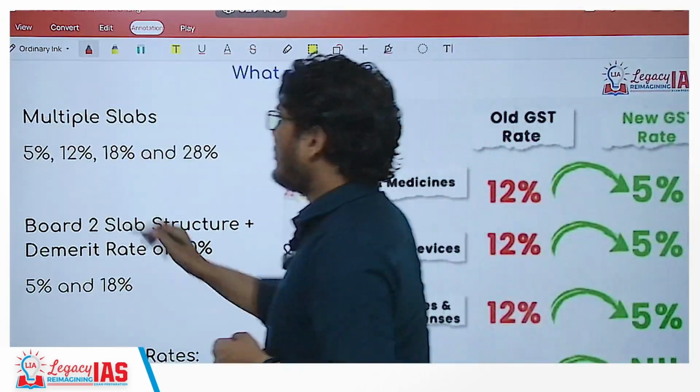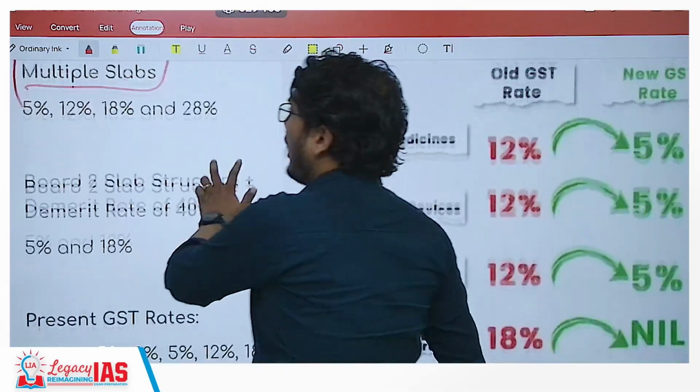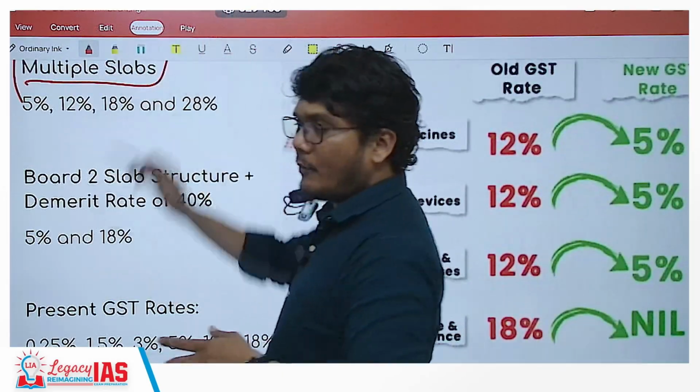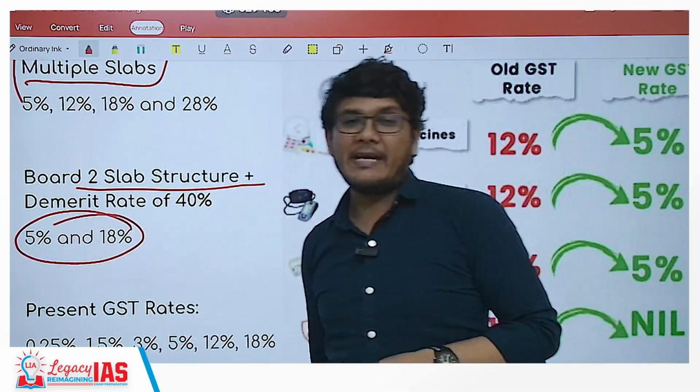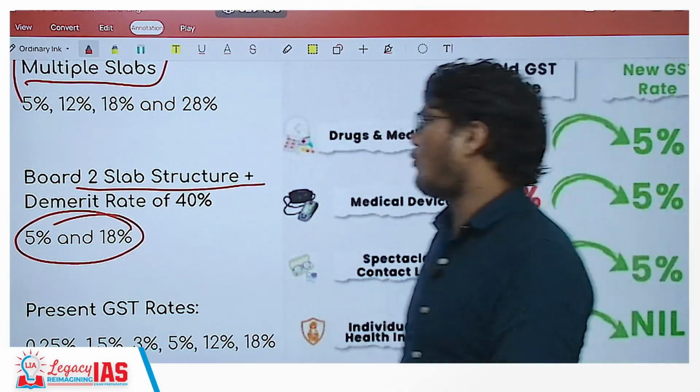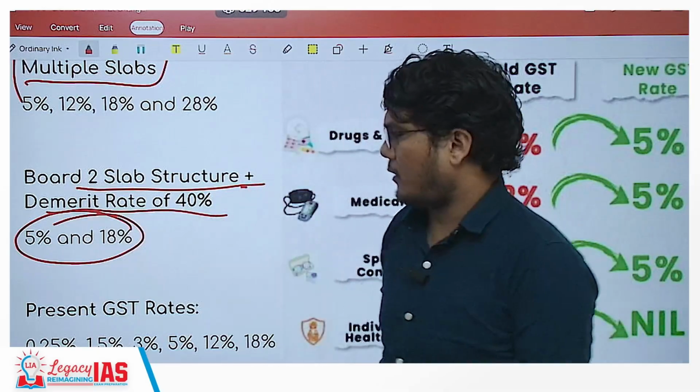Now this is the change. Earlier there were multiple slabs. Now the multiple slabs of 5, 12, 18 and 28 have been converted to simply two slabs, that is 5 and 18%, along with, of course, the demerit rate of 40%.